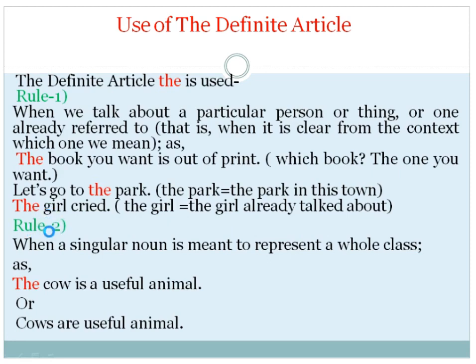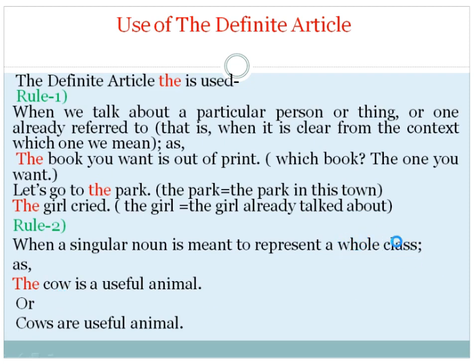Rule 2. When a singular noun is meant to represent a whole class. The cow is a useful animal. Here the article "the" is used before the noun cow because the cow is not a single animal, but we are talking about the whole cow class.